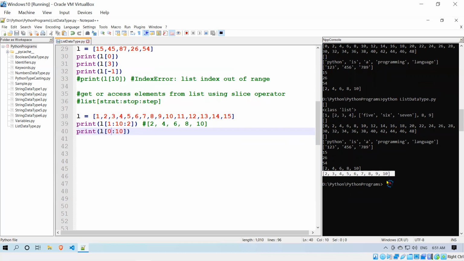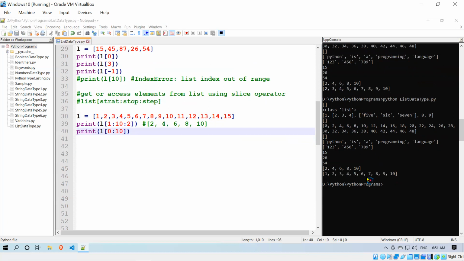If you put 0, it will give me from the beginning. You see, 1 to 10 here means it starts from the 2. It is starting from the 2, it's not skipping the 1.